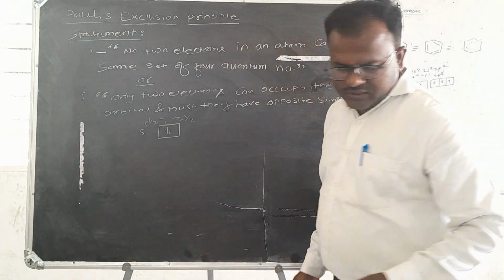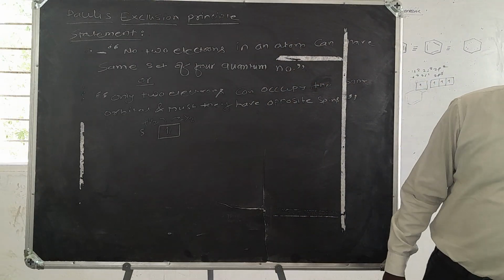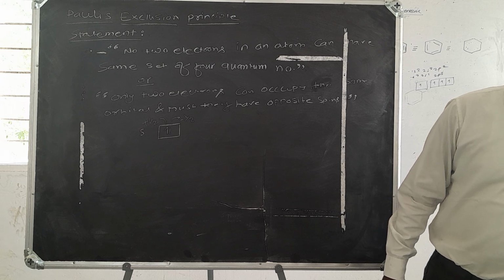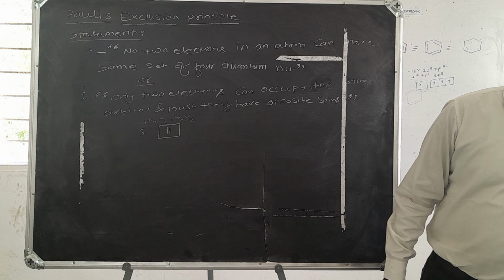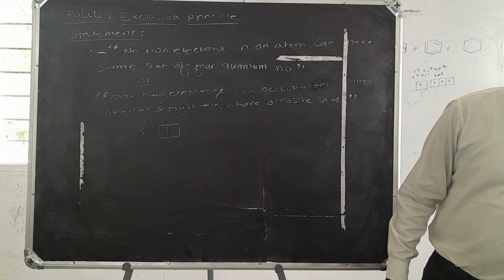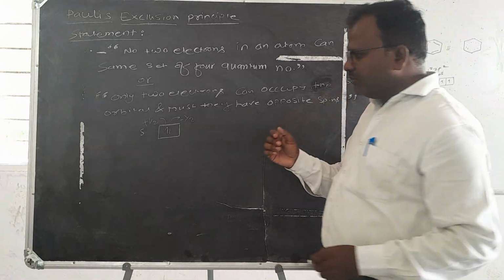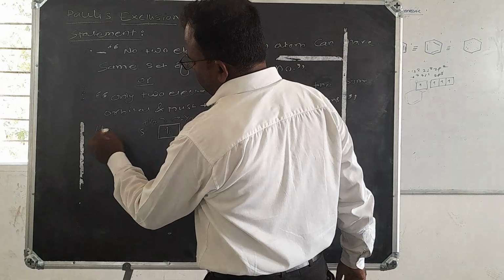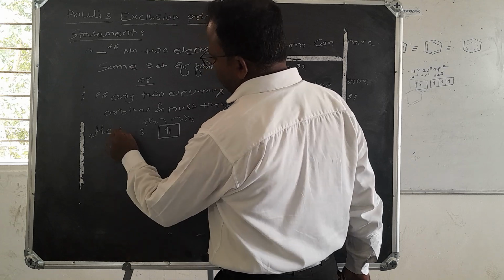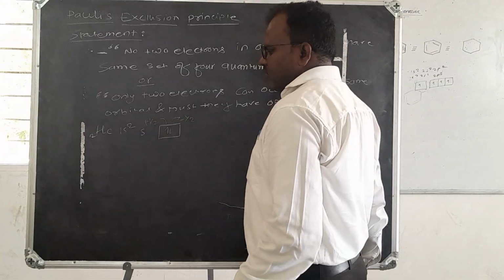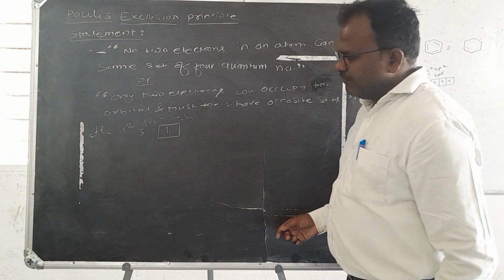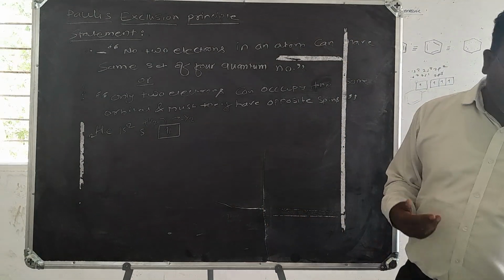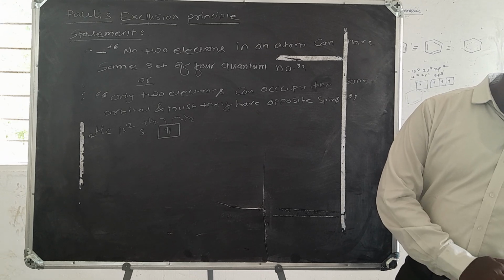Another example: in the s orbital, p orbital, and d orbital, take helium. The helium atomic number is 2 and the electron configuration is 1s2. It means that these electrons are present in opposite directions.